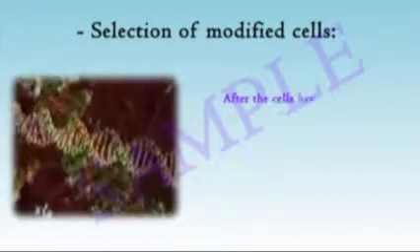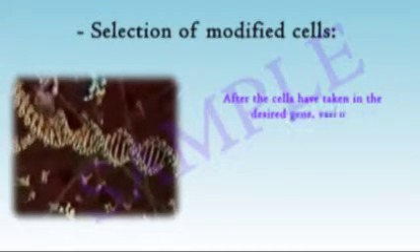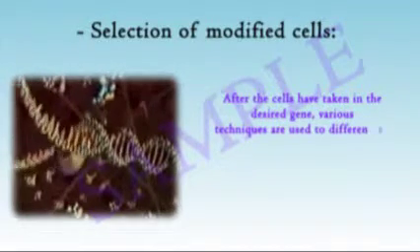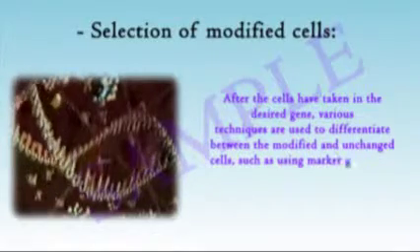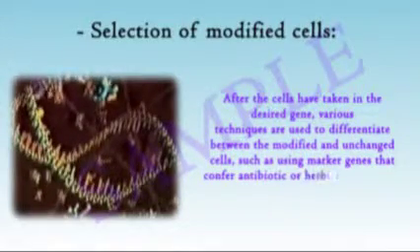Selection of modified cells. After the cells have taken in the desired gene, various techniques are used to differentiate between the modified and unchanged cells, such as using marker genes that confer antibiotic or herbicide resistance.